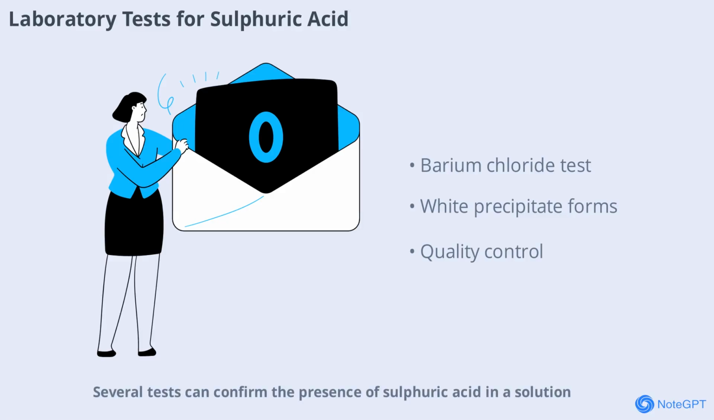Several tests can confirm the presence of sulfuric acid in a solution. One common test is the addition of barium chloride, which produces a white precipitate of barium sulfate if sulfuric acid is present. These tests are important for quality control in laboratories and industries.